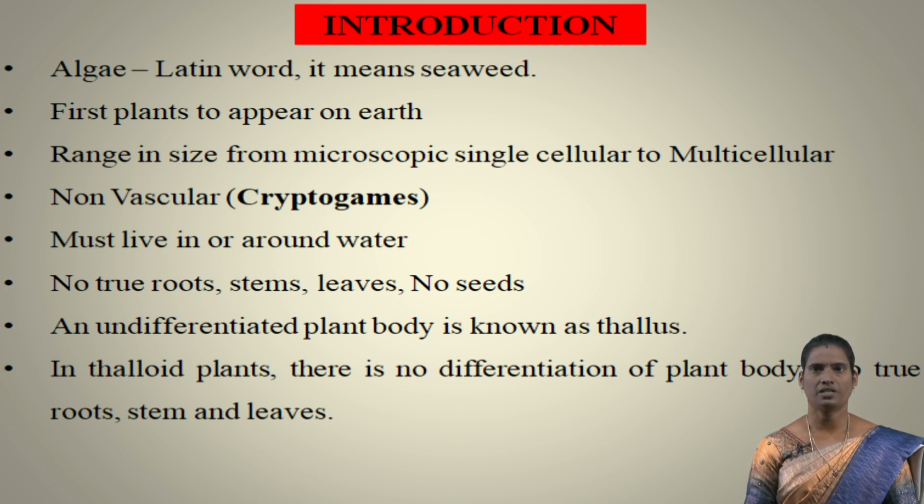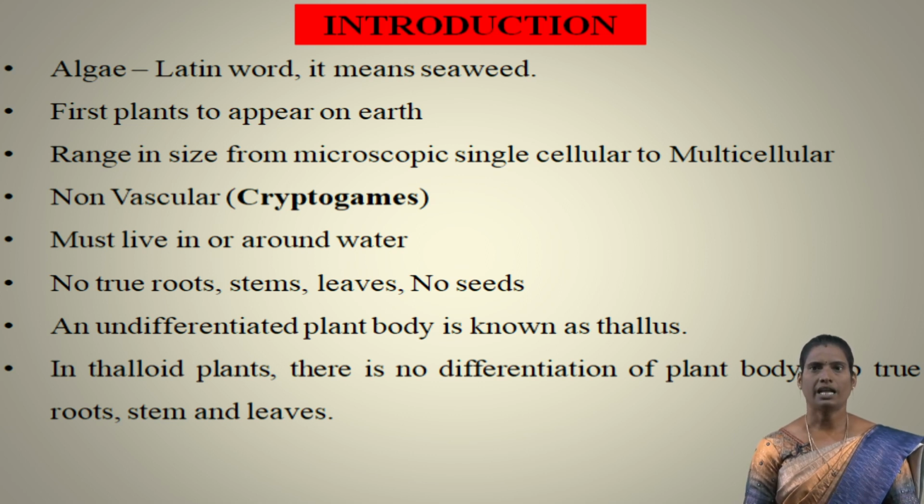It ranges from single cellular organisms to multicellular organisms. The single cellular size is micrometer and nanometer size, that is called microscopic organisms. And the plant is also called non-vascular cryptogamic plants. Why is it called non-vascular cryptogamic plants? The plants do not have vascular tissues or vascular bundles in the plant system. So it is called non-vascular plants. Cryptogams means it is a non-flowering group. It is a primitive group of organisms in the plant kingdom.